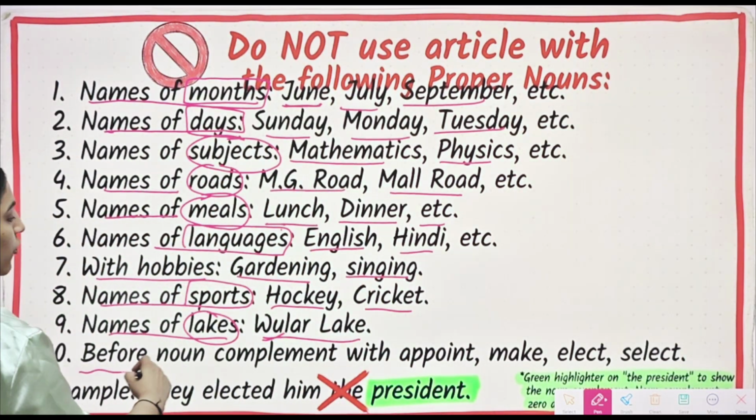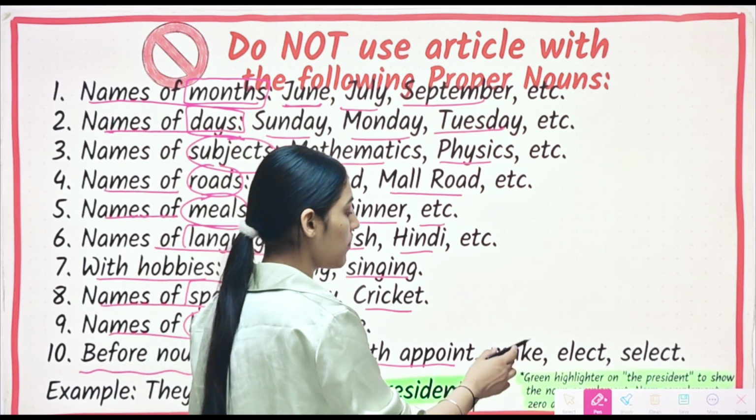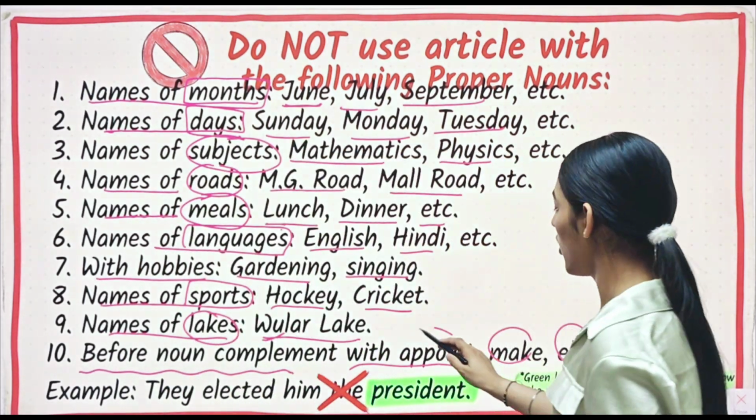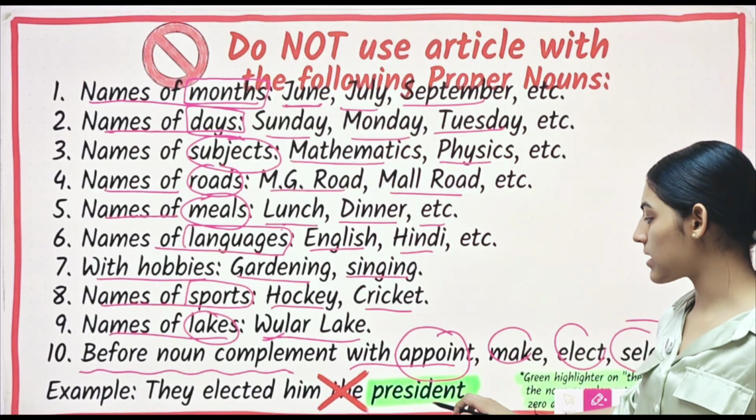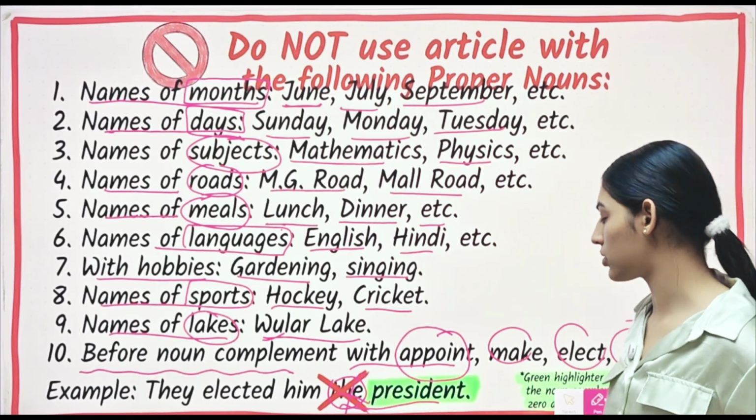Then we have, before noun complement, appoint, make, elect, and select. We will not use article the. For example, they elected him the president. So here the will not be used. All right.